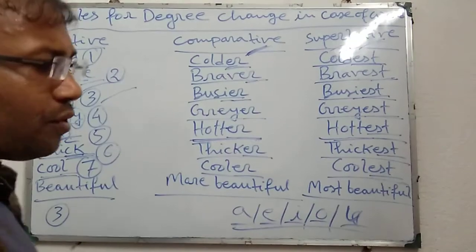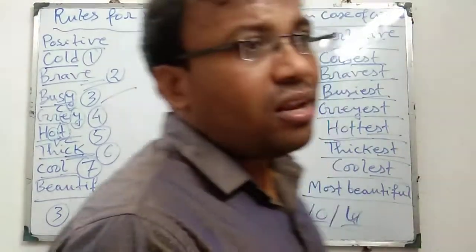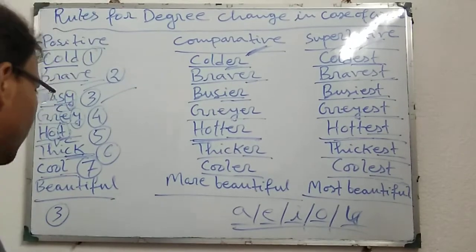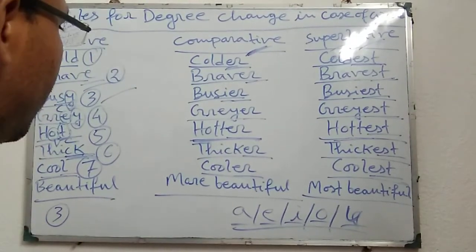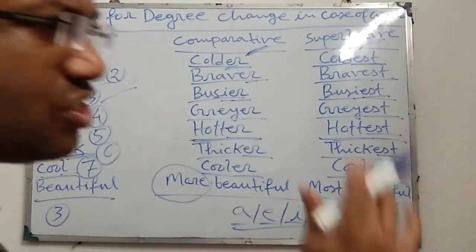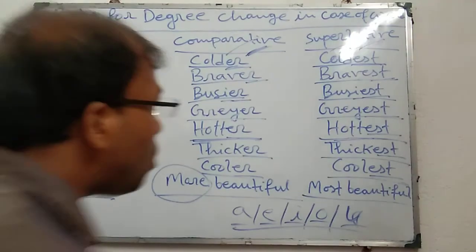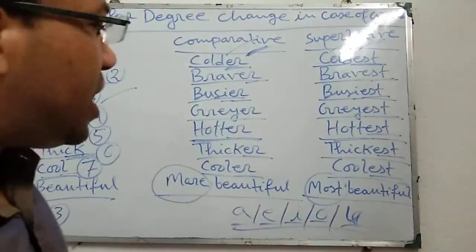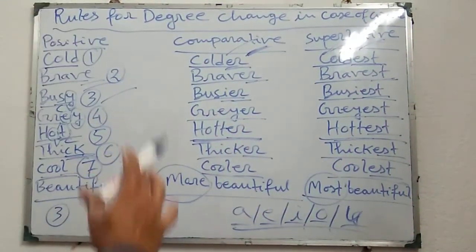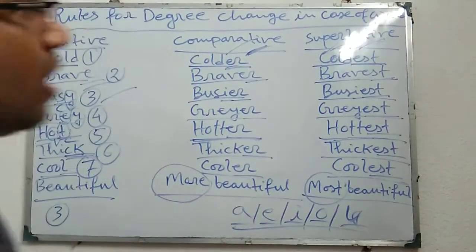That means if the adjective or adverb has more than one syllable, that means 2 or more than 2 syllables, in that case more is added before that adjective or adverb to make it comparative, and most is added before that adjective or adverb to make it superlative. In this way we can change degree for adjectives or adverbs in case of words.